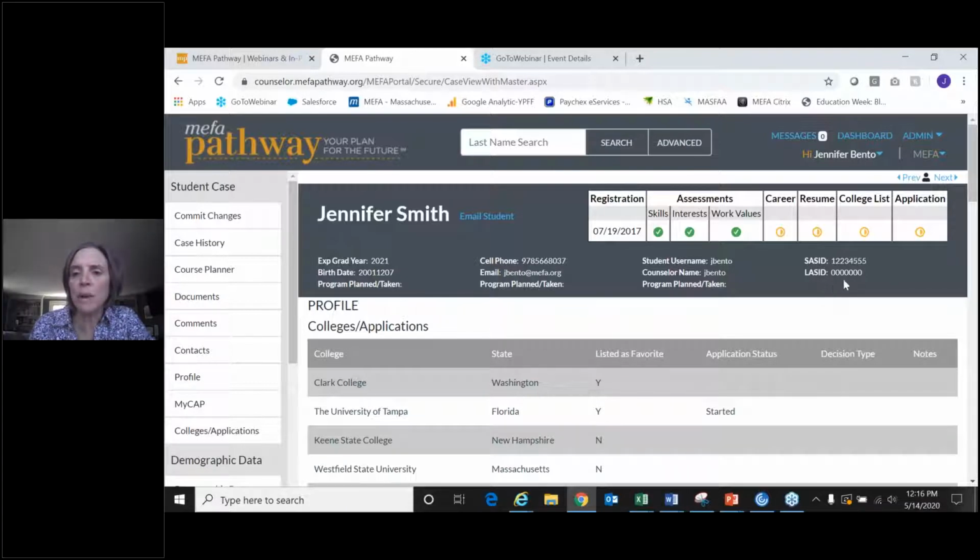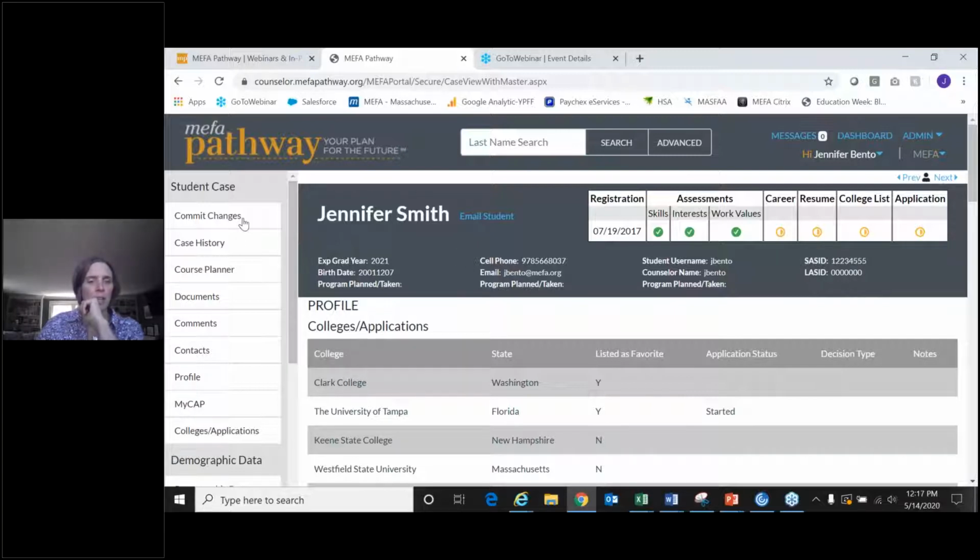But as you can see, when you look up a student, you'll be able to see their SACID and their LACID, their username. So this is handy too if your student has forgotten their username. They can reset based upon the security questions that they created when they registered their account, or by email. But sometimes, especially if you're working with a student one-on-one and they've forgotten, you can just look the student up and it will tell you their username. And then this gives you a quick glimpse of the progress that they're making within the portal on a couple of the activities within the site.